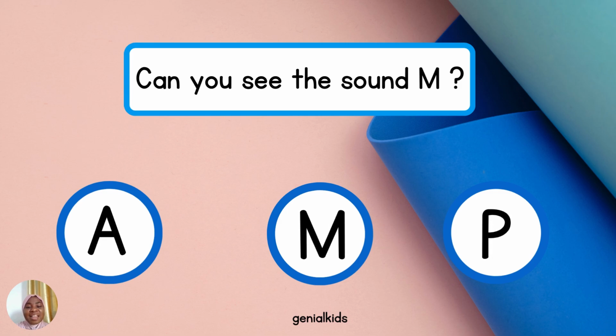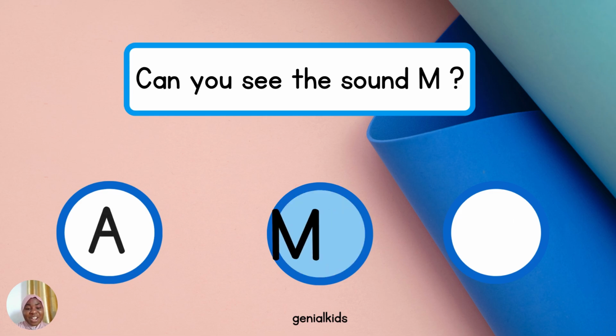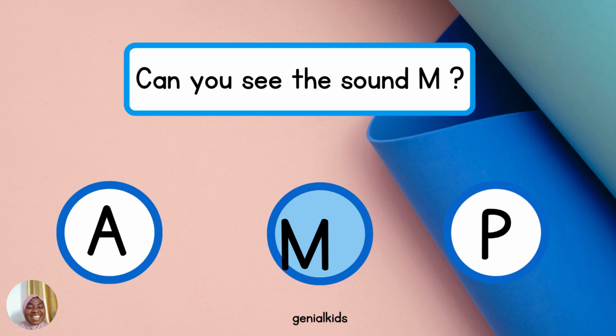Okay, it is time to play some games. We want to find the things that sound like this sound. How many M's do you see? One, two, three. Well done. Now, where is the sound? There, over there. Oh, let's see if you got it. Yay! You did it so well. That is the letter M that makes the sound /m/. Well done.